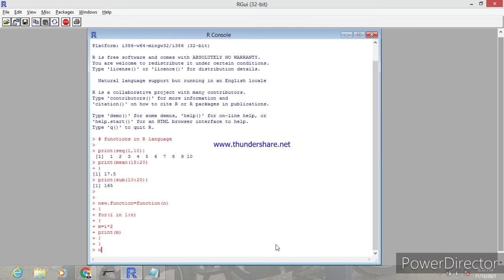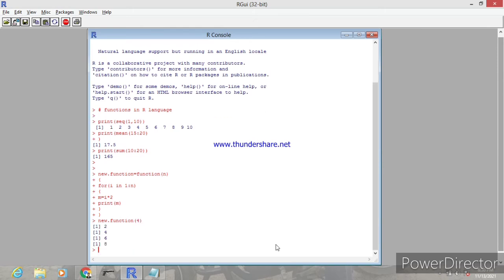After that you can call the function with the argument n. Now we are going to provide the n value as 4. Just type new dot function open brace 4, that is n value must be 4. You get 2 4 6 8 as the result.